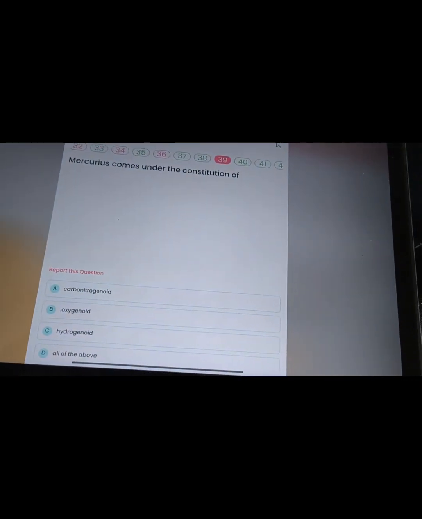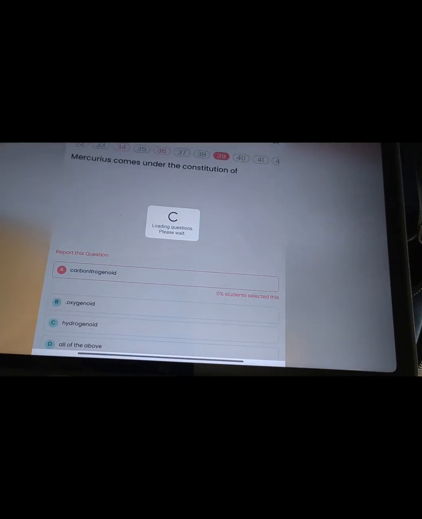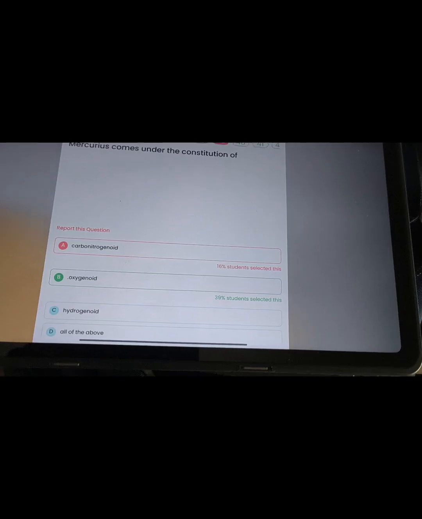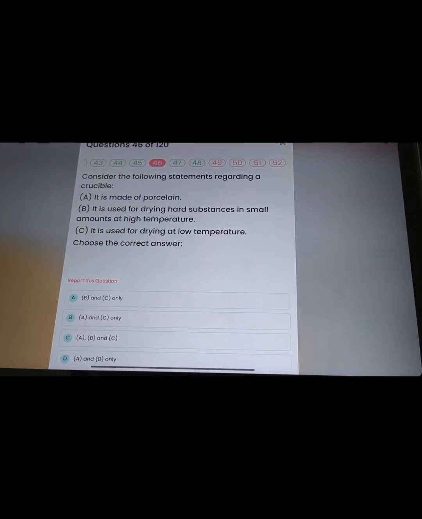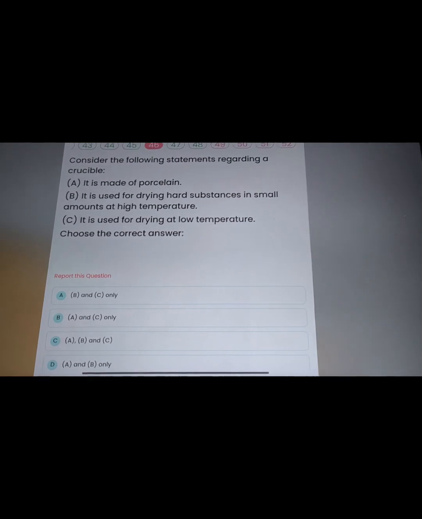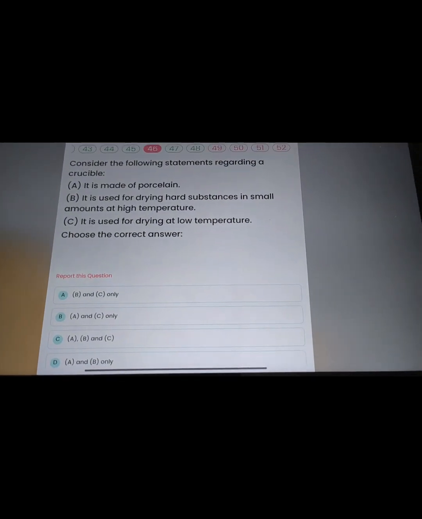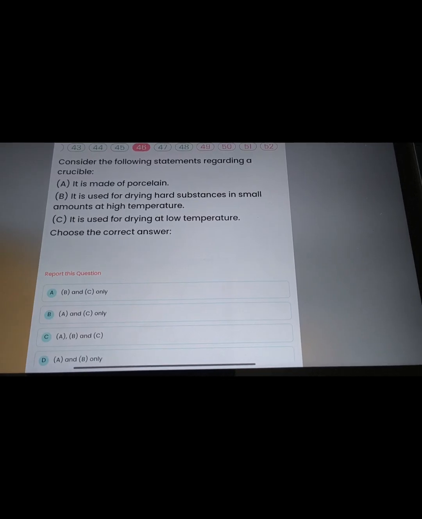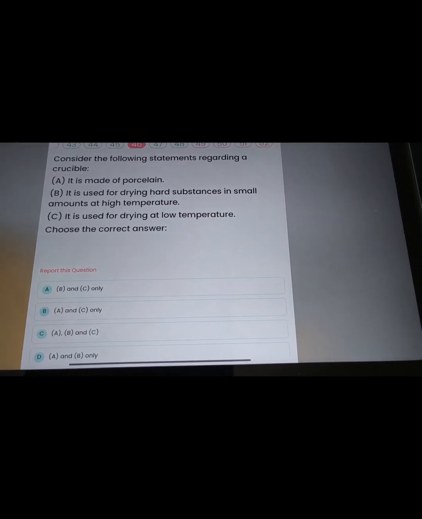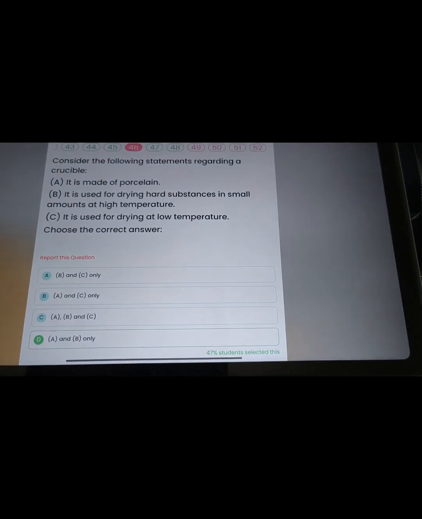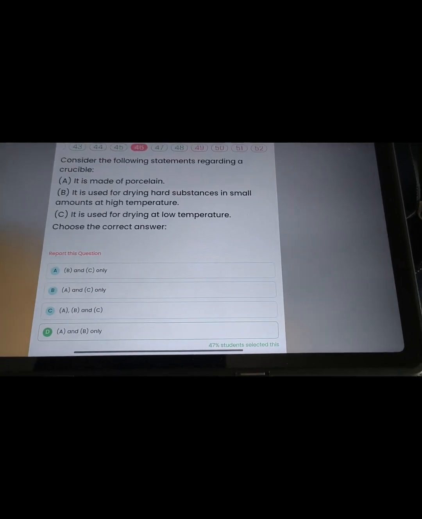Then Mercurius comes under which constitution? Oxygenated constitution. Next question is that porcelain crucible. It is made of a porcelain. It is used in drying at a low temperature. It is not used for drying at a hard substance in a small amount of a high temperature. So answer will be A and B, not C. Low temperature it is not needed.